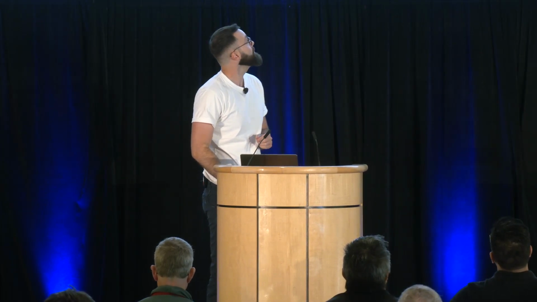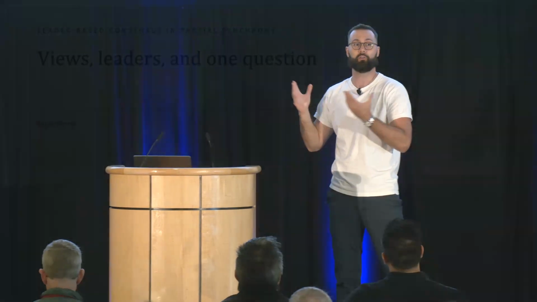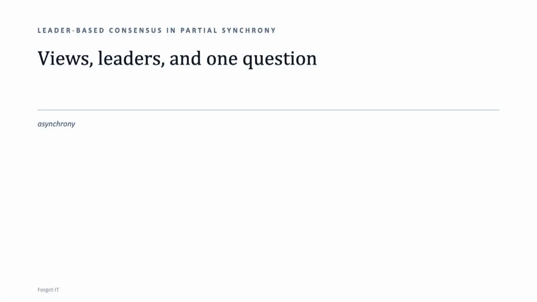Now, as I said, we want to solve the problem in the partially synchronous network. So what does that mean? At the very beginning of our execution, the protocol will be asynchronous, meaning that messages that we send will eventually be delivered, but we do not know when. Then we have some unknown point in time that we call global stabilization time, GST, after which the network becomes synchronous and messages get delivered in a timely manner.